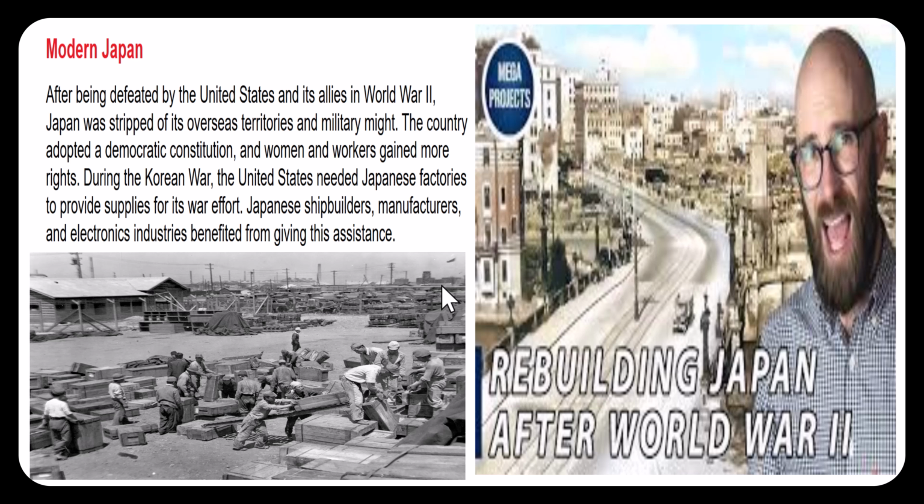Question 23. What three Western ideas were put in place in Japan after their defeat in World War II? They adopted a democratic constitution. Secondly, women gained more rights. And 3, workers gained more rights.